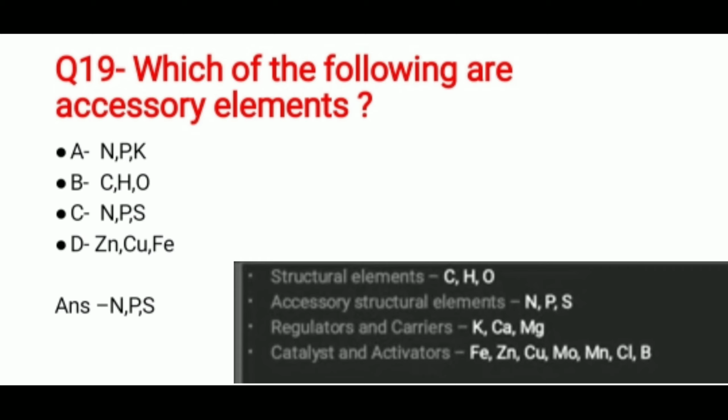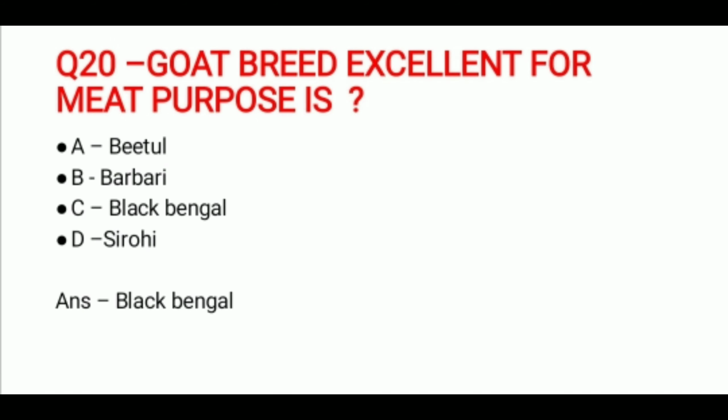Question 19. Which of the following are accessory elements? And the options are NPK, CHO, NPS or Zn, Cu, N, Fe. And the correct answer is NPS. Question 20. Goat breed excellent for meat purpose is, and the options are Betul, Barbari, Black Bengal, Sirohi.